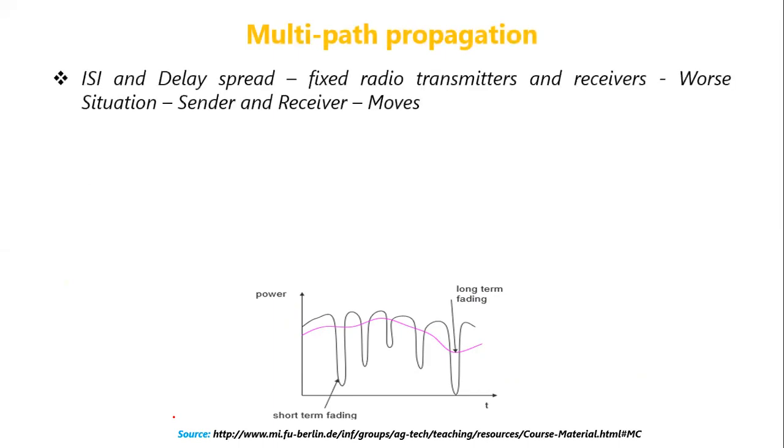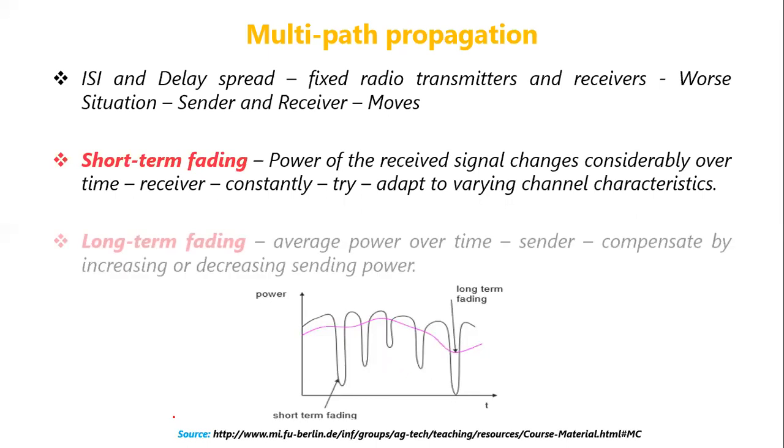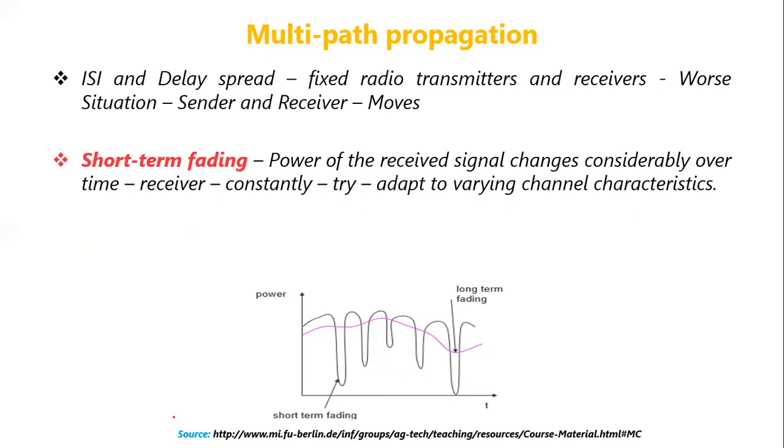So ISI and delay spread can be avoided if the transmitter and receiver are fixed. But the problem becomes worse if the sender and the receiver move. This is a typical example we might all have experienced when watching or listening to a radio while traveling in a vehicle: you do not get the signal properly. The reason is the receiver keeps on moving, so the receiver keeps on getting adjusted to a correct frequency to receive the signal.